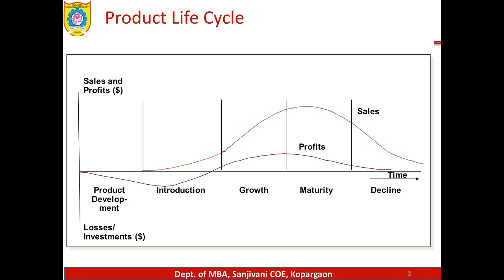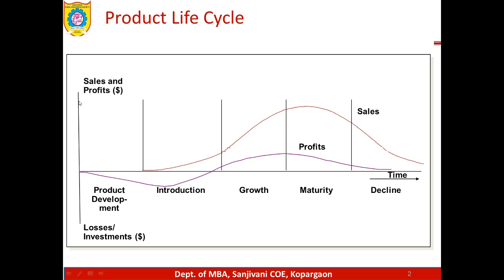Human life is generally 70 to 100 years. Some human beings die on the very first day, and some live for 120 to 130 years. Similarly, some products in the market have a life of 100 years. For example, Coca-Cola was launched in 1856, and it is still in the market. So certain products have a longer life, some have a very short life, depending on the product.